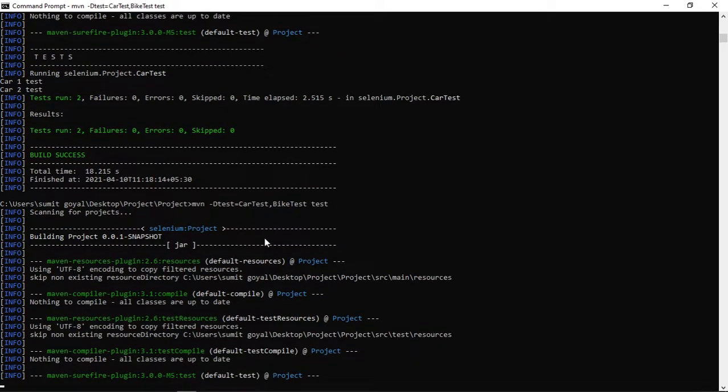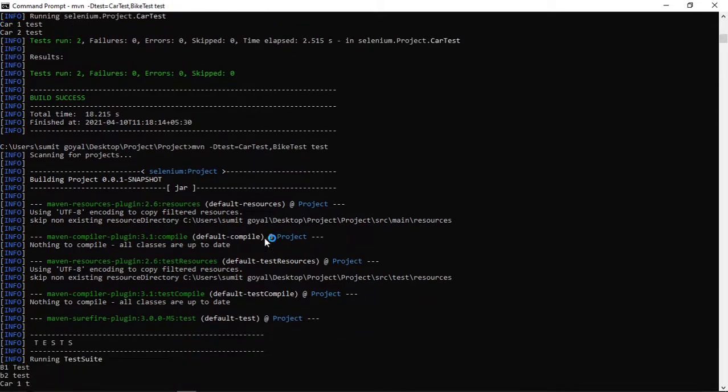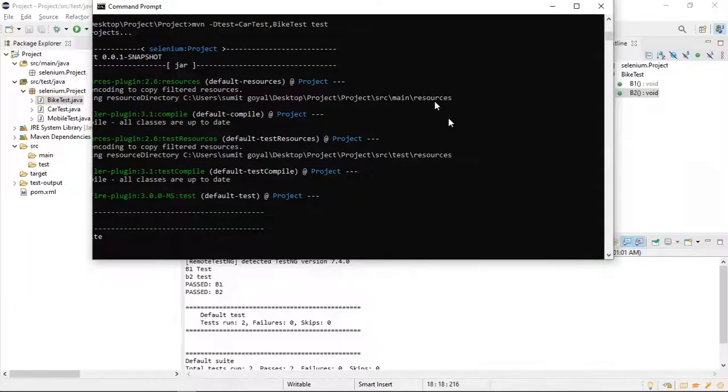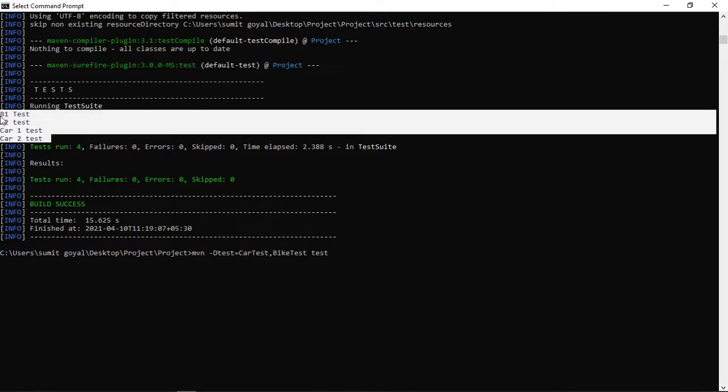We should see 4 outputs, sorry, 5 I think. So if you need to run 2 classes out of 3, you can provide a comma after that, and you can run. Is it clear to everyone? Total 4 this time.